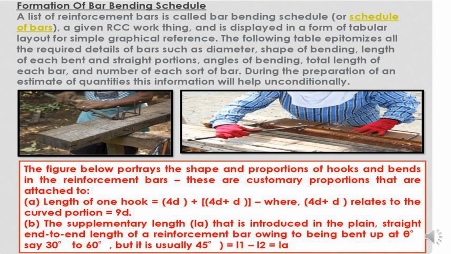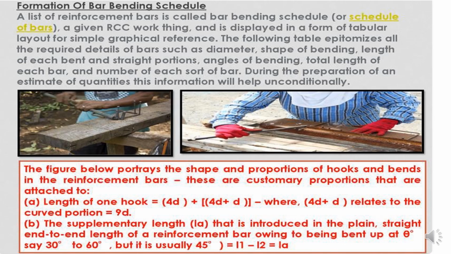Foundation of the bar bending schedule. The reinforcement detail is called a bar bending schedule. It is given for RCC work and is displayed in a tabular layout with simple graphical references. The following table captures all the required details of the bar such as diameter, shape of bending, etc. This preparation will also help the quantity surveyors to calculate quantities. The figure below portrays the shape and proportion of the hooks and bends of the reinforcement bar. These are customary proportions.